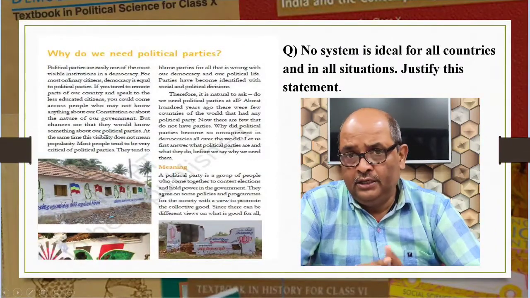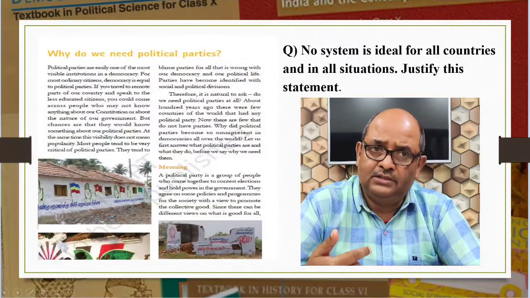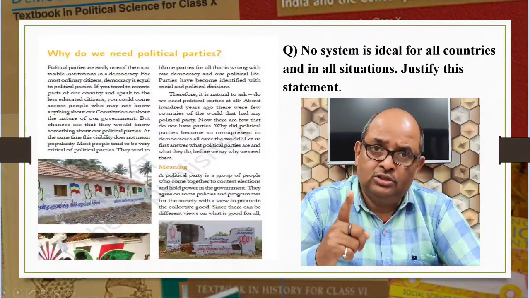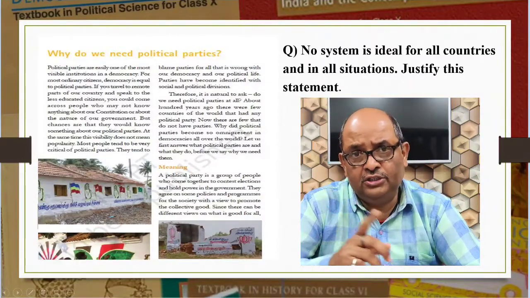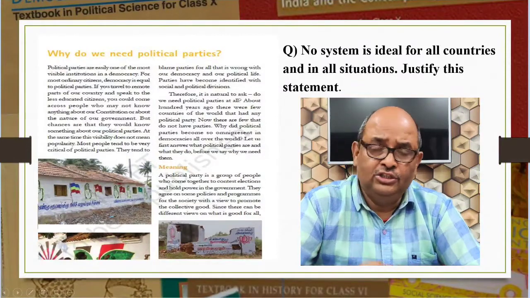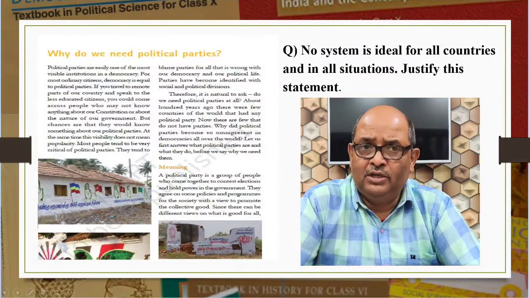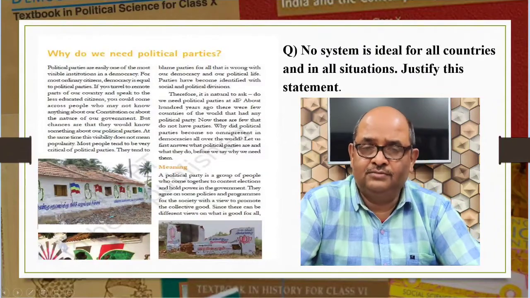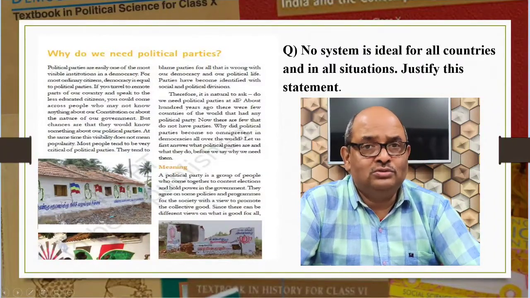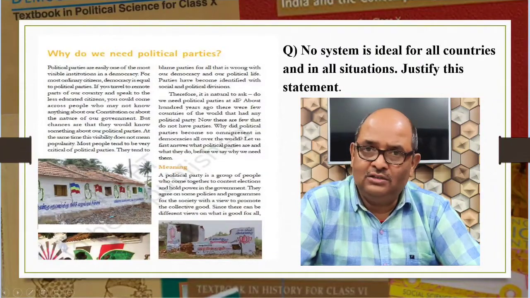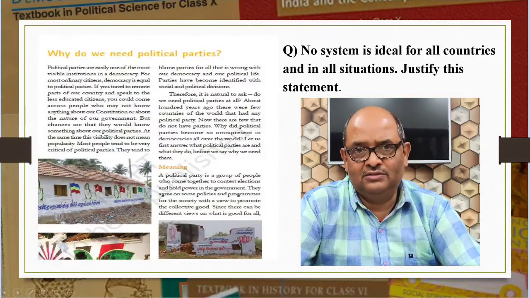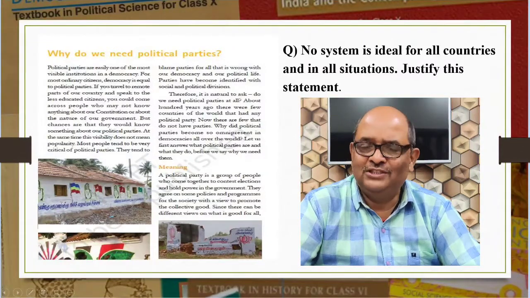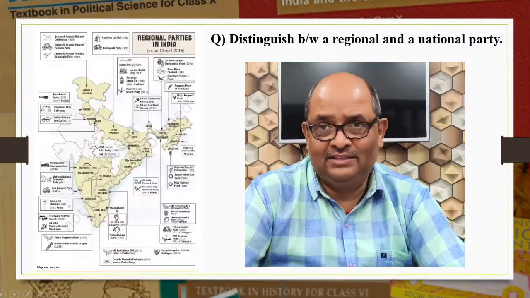For example, if India has evolved a multi-party system, it is because the social and geographical diversity in such a large country is not easily absorbed by two or even three parties. Thus, no system is ideal for all countries and all situations. Let us now visit the next subtopic, national parties.